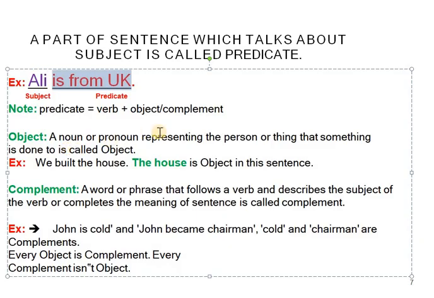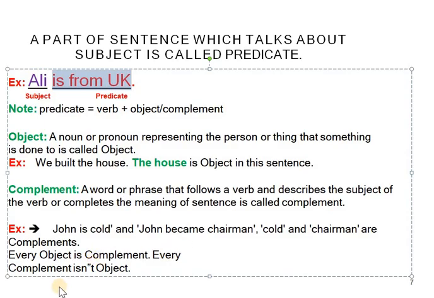What is meant by object? A noun or pronoun representing the person or thing that something is done to is called the object. The object receives the action. We build the house. So we build what? The house. So the house is the object in the sentence. What is complement? A word or phrase that follows a verb, describes the subject of the verb and completes the meaning of a sentence is called a complement. John is called and John became chairman. So "called" and "chairman" are complements because they refer to the same John.